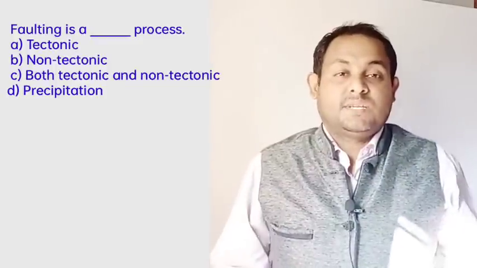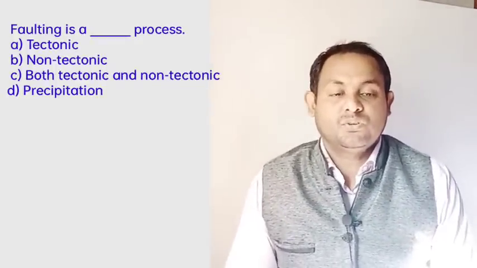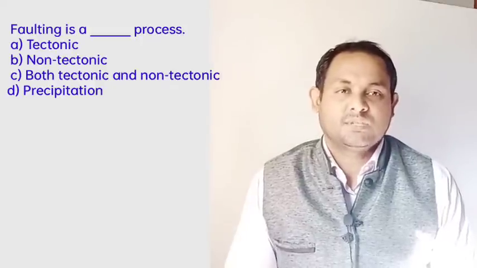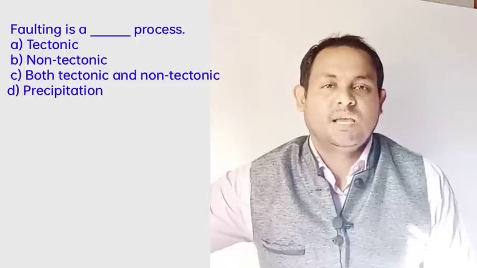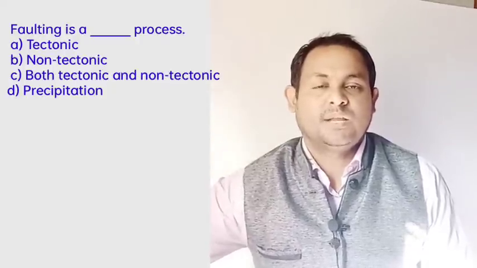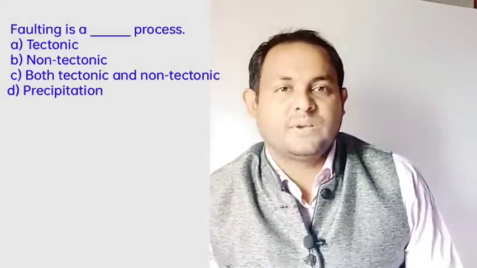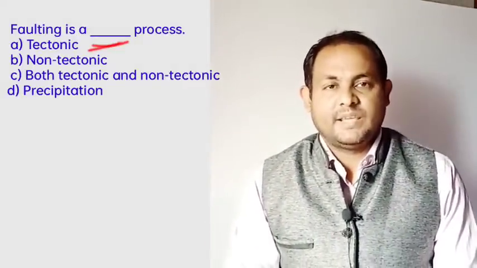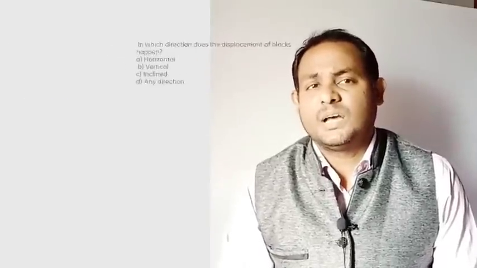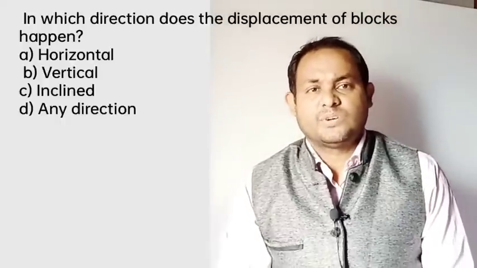Next, another question: faulting is a dash process. Tectonic, non-tectonic, both tectonic and non-tectonic, and precipitation. So faulting is a major tectonic process of great geological importance. The geological history of the earth has numerous events recorded through faulting and jointing. So definitely the tectonic is the right answer. Option A.